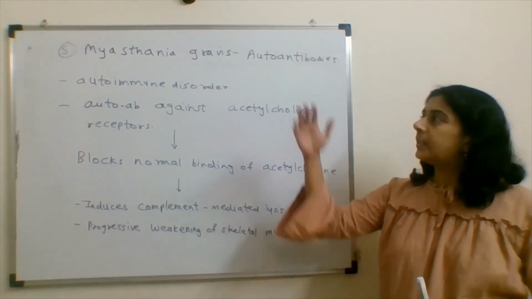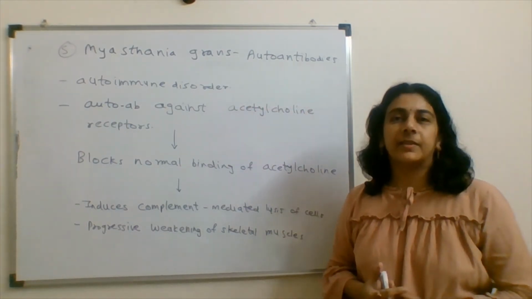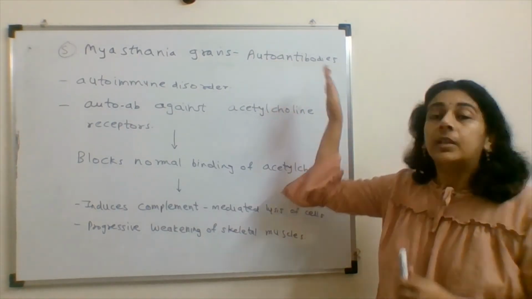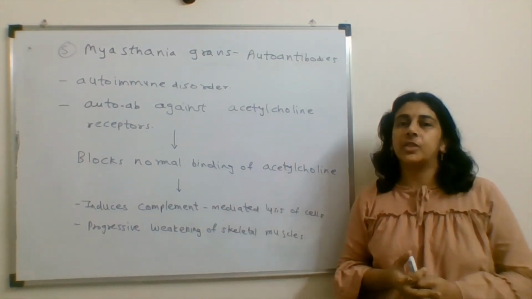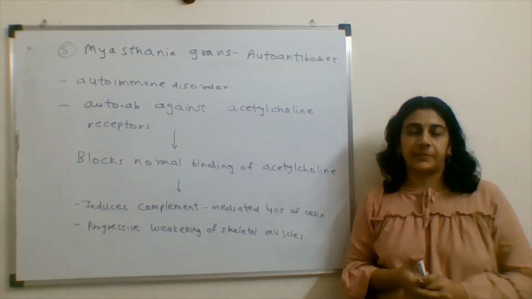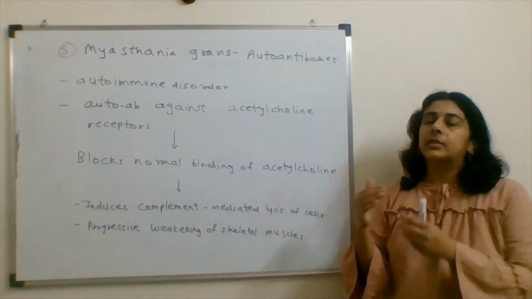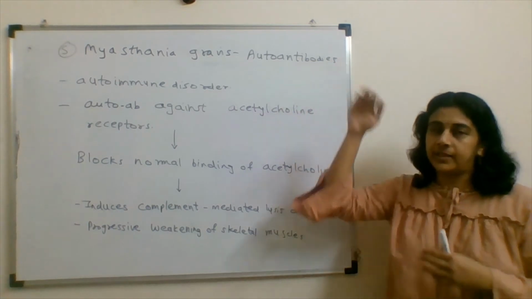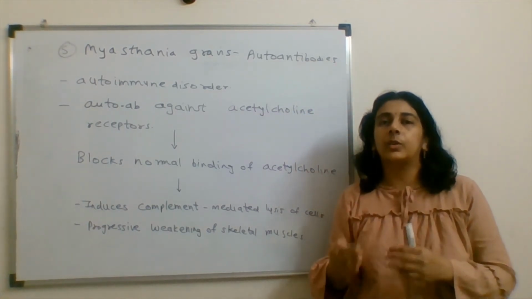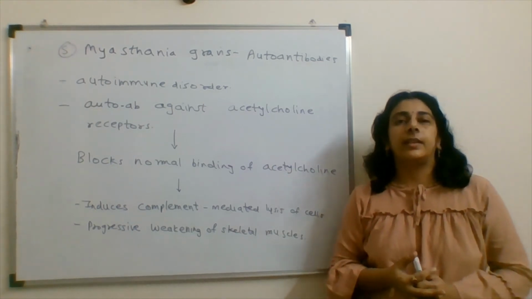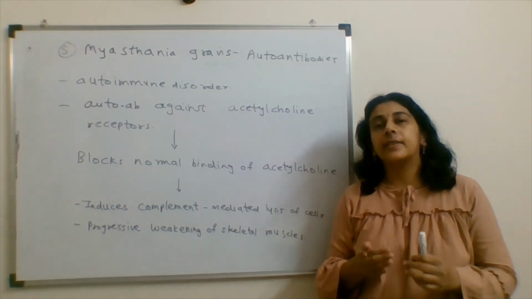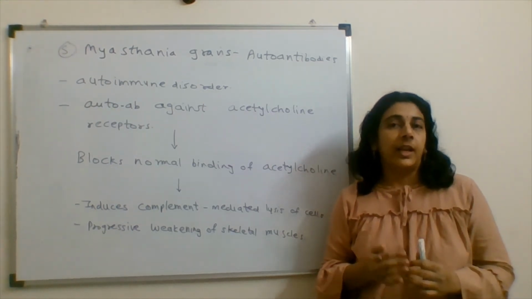See, the next is myasthenia gravis. This is an autoimmune disorder. This is caused due to the formation of autoantibodies. Okay, so this matches with autoantibodies, the last option in group 1. Now, what happens in this disease? This is related to acetylcholine.